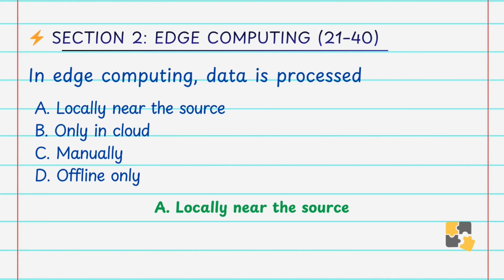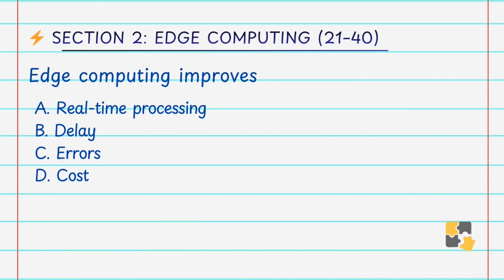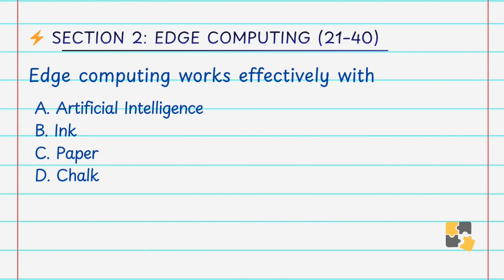Locally near the source. Edge computing improves A. Real-time processing, B. Delay, C. Errors, D. Cost. Answer is A. Real-time processing. By processing data closer to the source, edge computing enables the faster responses and the real-time analytics. Remember this. Edge computing works effectively with A. Artificial intelligence, B. Ink, C. Paper, D. Chalk. Answer is A. Artificial intelligence.